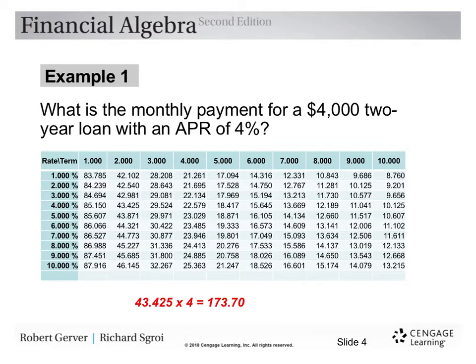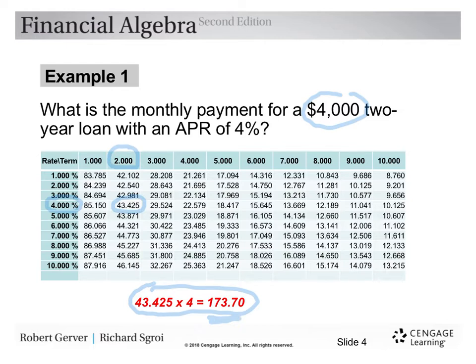So let's look at the table here. Our principal here is $4,000. This is a 2-year loan, so we're going to want this column here. And with an APR of 4%, so here's our 4% right here. And this comes out to be 43.425. Now that's the payment per $1,000. So since this is $4,000, we use the formula down here to come up with the monthly payment of $173.70.